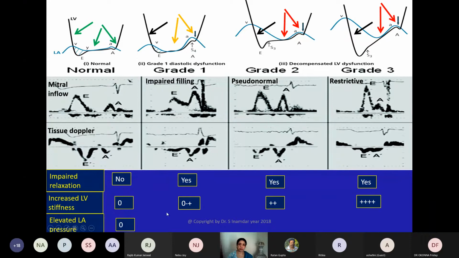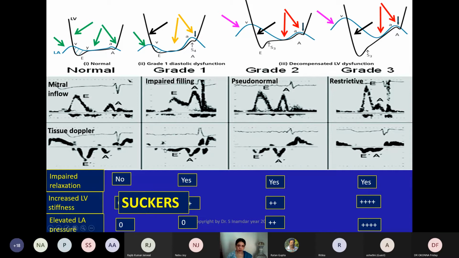In a normal patient, of course, it is normal. There is no elevation. In grade 1 also there is no rise in LA pressure. But in grade 2 and grade 3, there is increased LA pressure. So you can see by this arrow, increased LA pressure beyond LV pressure. Okay. So what do you understand by this?